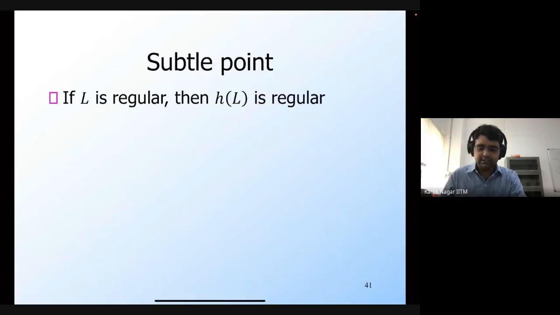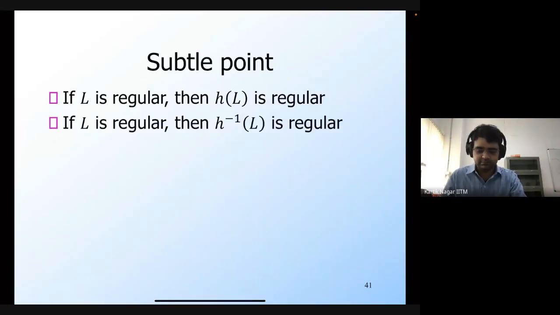So finally, let's also consider this very subtle point involving closure under homomorphism and inverse homomorphism of regular languages. We know that if L is regular, then h of L is regular. So we showed that regular languages are closed under homomorphism. And we also showed that if L is regular, then h inverse of L is also regular. So regular languages are also closed under inverse homomorphism.